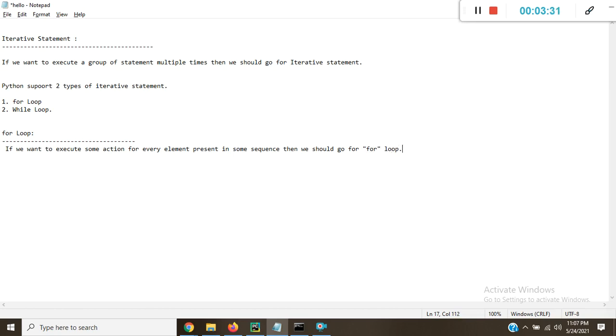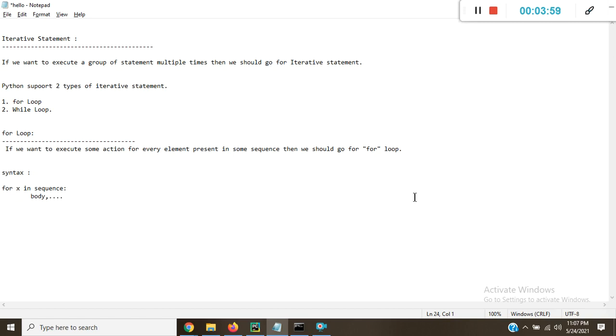So what is the syntax of a for loop? The syntax of a for loop is: for x in sequence, and then there is some body, or we can say statements.